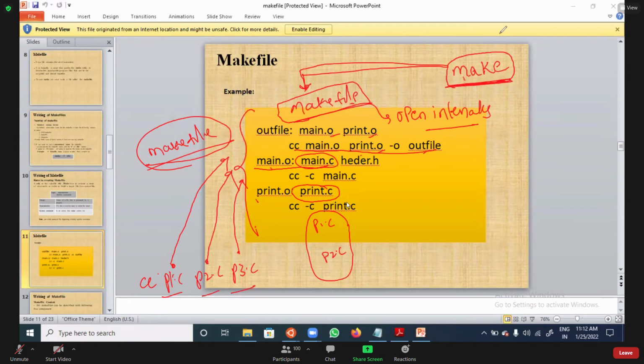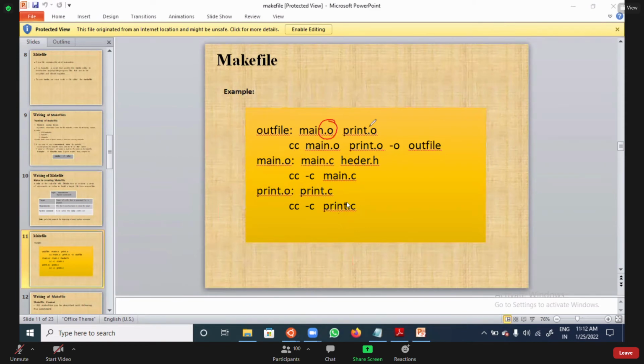Now what it will do is generate object files. .o is nothing but an object file. All of you know about this. After the assembler stage, you will get this object file. Now what will the compiler do whenever you are recompiling?